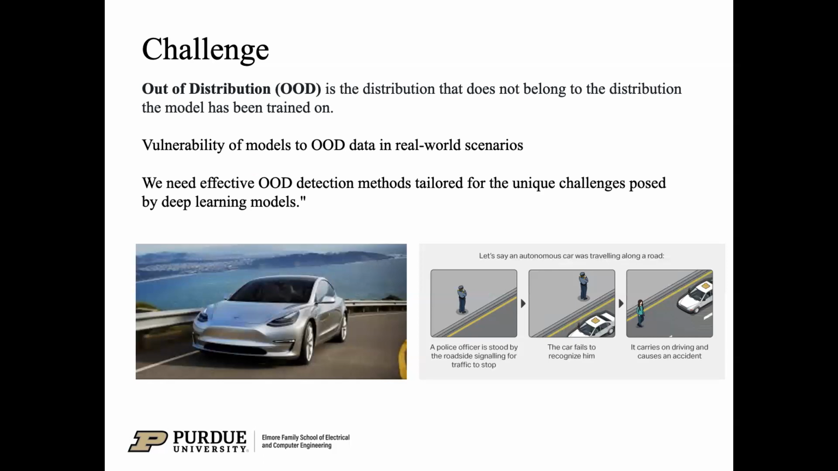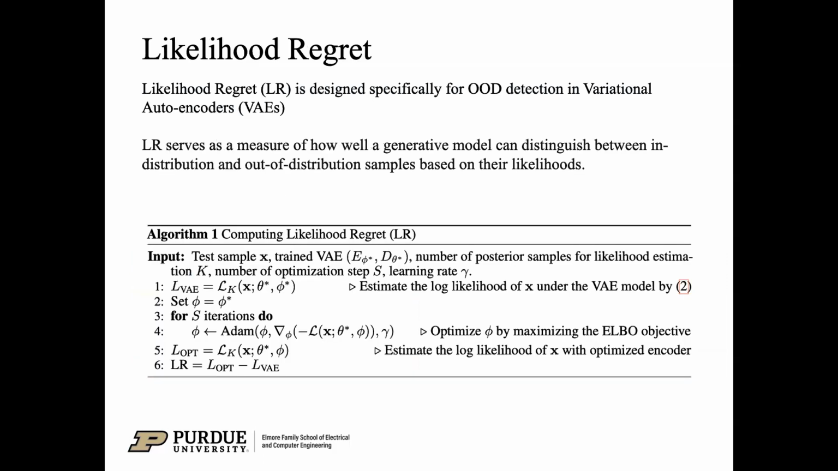To address this, our motivation is clear. We need effective OOD detection methods tailored for this unique challenge. This leads us to the likelihood regret score, a novel metric proposed as an out-of-distribution detection score for variational autoencoders.